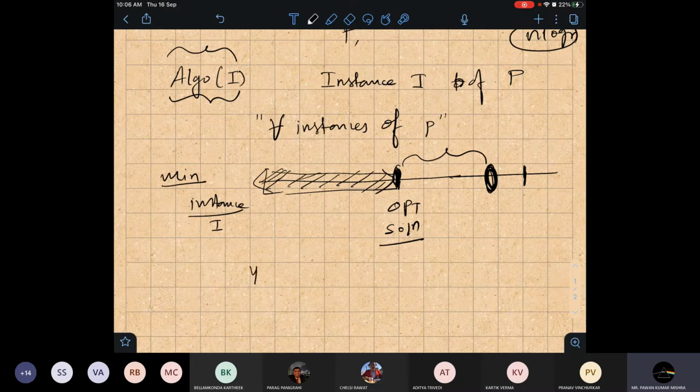Yesterday we saw for the vertex cover problem a relatively simple algorithm: we start with a maximal matching, then take all vertices of the maximal matching, and we saw that algorithm is within a factor of two of optimal. We can verify it also.